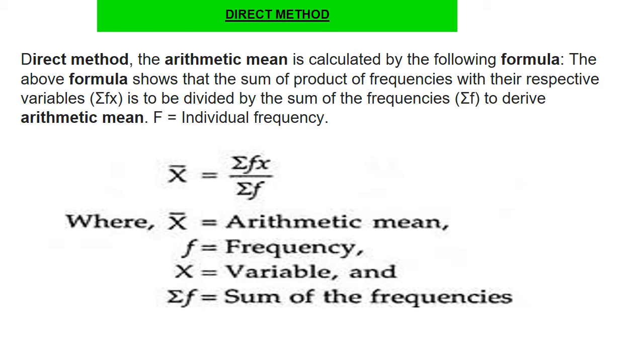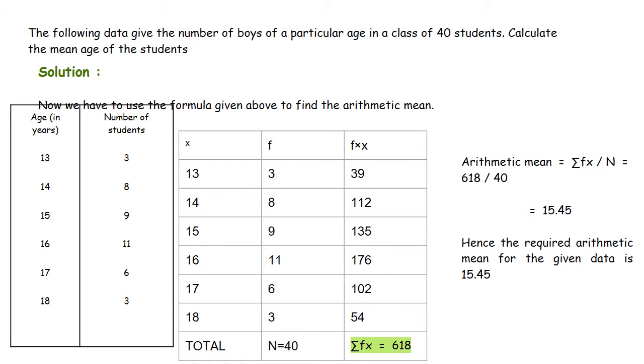In the previous slide, we already discussed this direct method using one example. Again, we are using the direct method here. How to find the mean of the given data? Here, students, the following is the number of boys of a particular age in a class of 40 students. So the number of students is 40, so the sum of the frequencies is also 40. Calculate the mean age of the students.